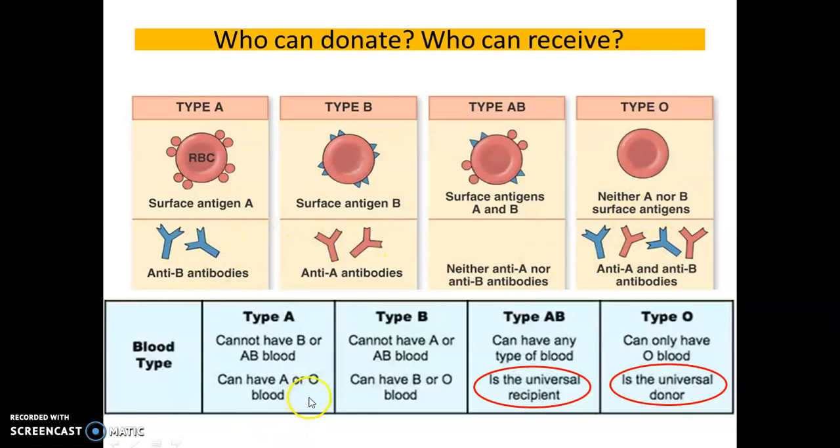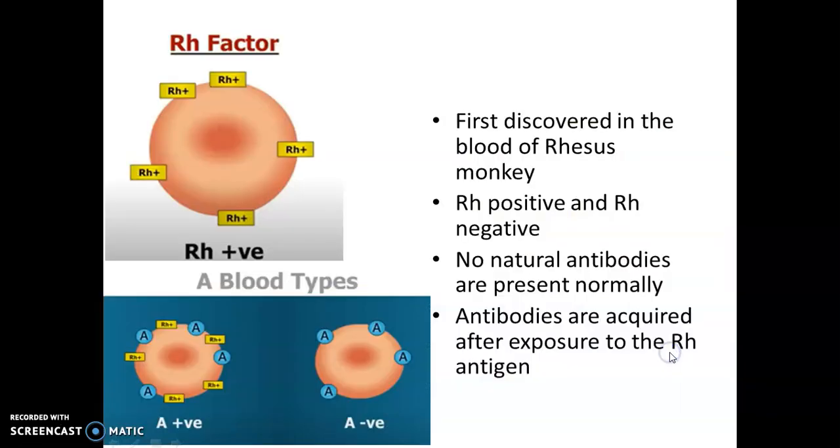Here you can see that O blood type can be transfused to A individual, O blood type can be transfused to B individual, and O blood type can also be transfused to AB individual. So that is why O blood type is said to be the universal donor, but he can receive blood only from O blood type persons.